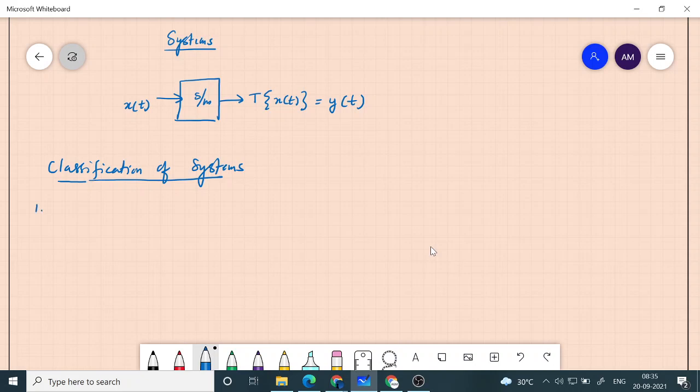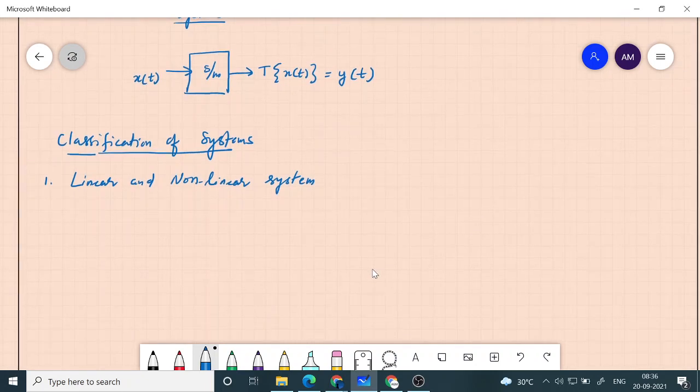One of these is linear and non-linear systems. Systems can be classified into two categories in various ways. So one of the classifications is linear and non-linear systems.